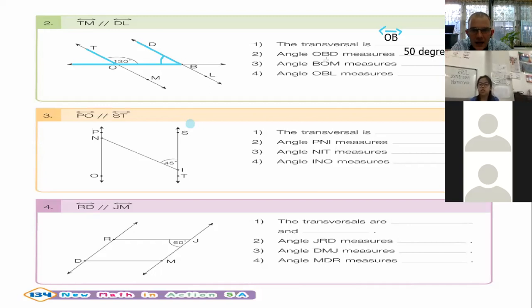What is the angle BOM? So let's take a different color and let's draw our angle. Start at B, from B to O, and last one, M. BOM. So they ask us, calculate this angle. What is the size of that angle?